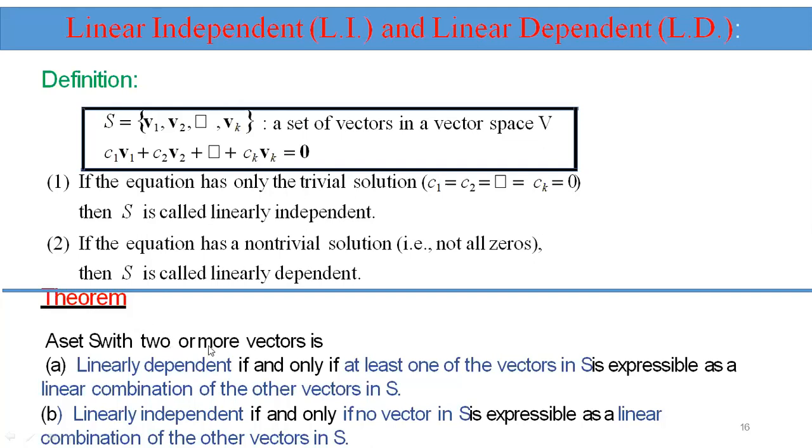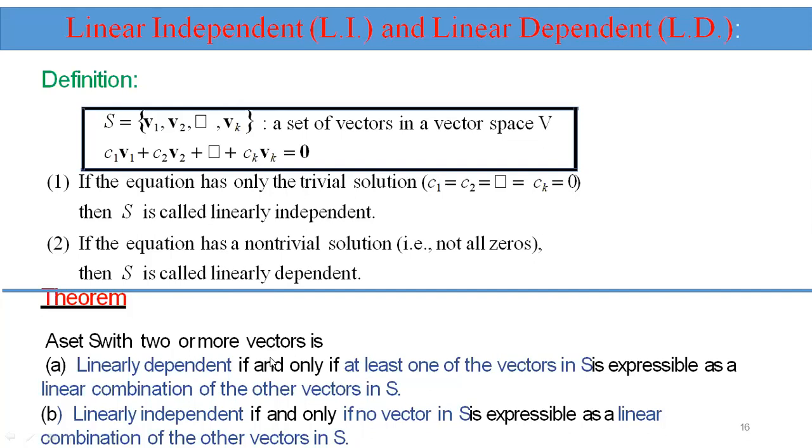Theorems. A set S with two or more vectors is linearly dependent if and only if at least one of the vectors in S can be expressed as a linear combination of the other vectors in S. Linearly independent if and only if no vector in S is expressed as a linear combination of the other vectors in S. This is one more definition of linearly dependent and linearly independent.